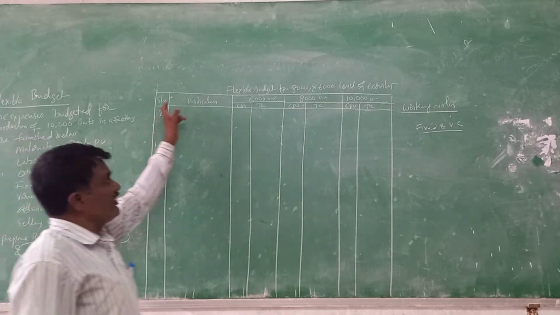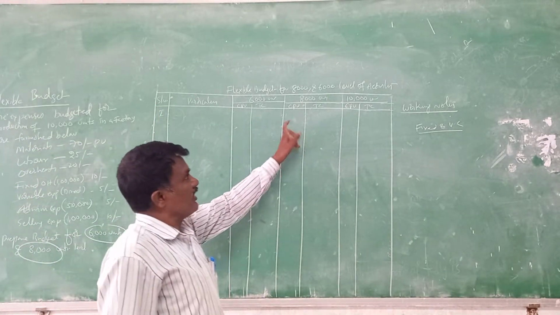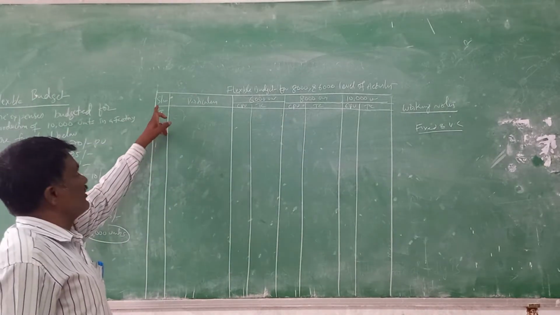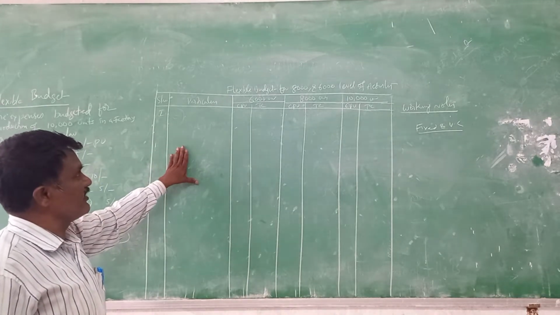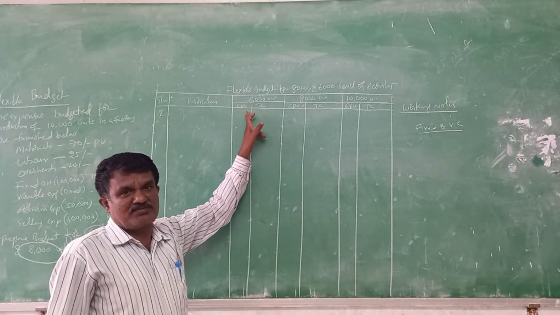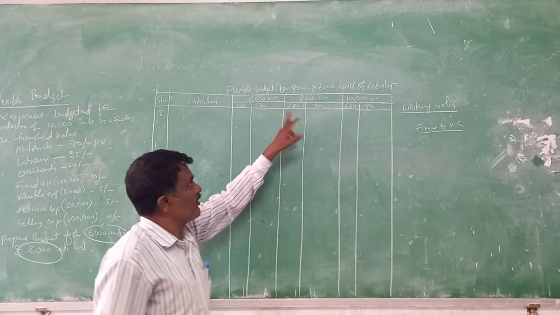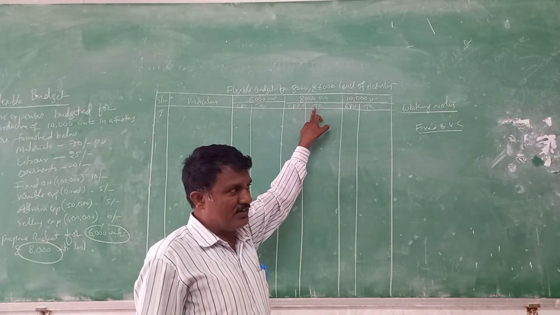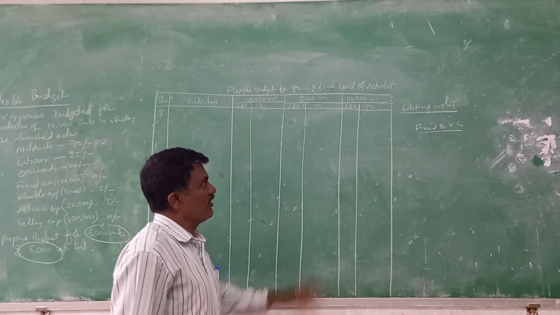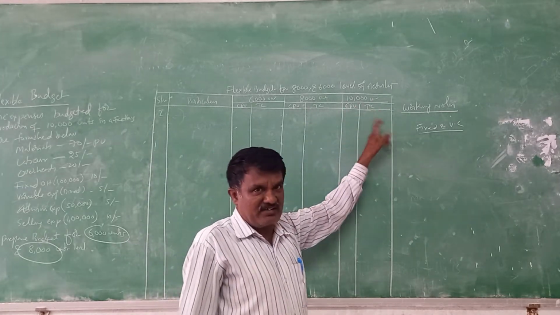So we need to bring a table with a serial number and particulars. Here, cost per unit, 6,000 units level of activity, 8,000 level of activity, and in a similar way, 10,000 units level of activity also.